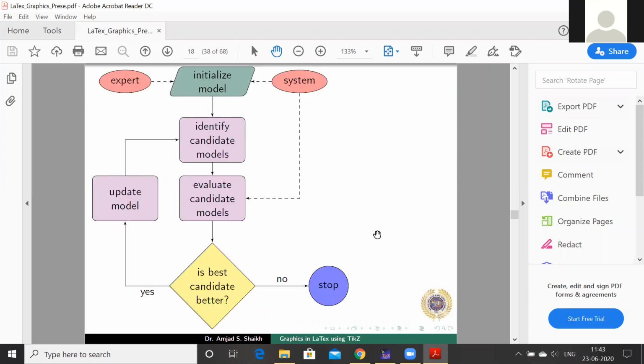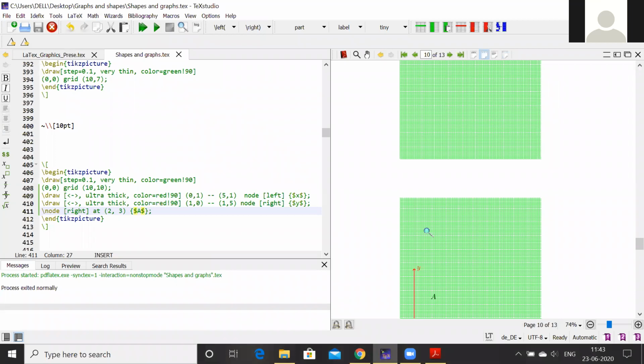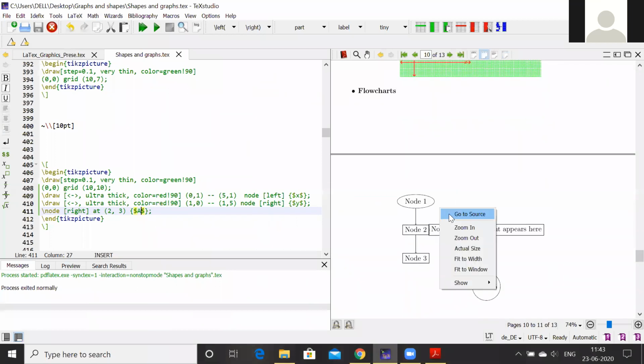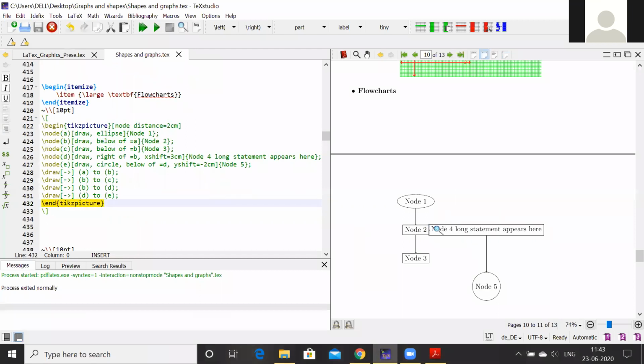Then again, next one is like this kind of flowchart. We can make it in LaTeX only, where we can use some different shapes and different colors in the flowchart. So let's see how it works. What are the different commands? So for the flowchart, this one, the simplest one, here it is. Starting from here, begin tikzpicture.